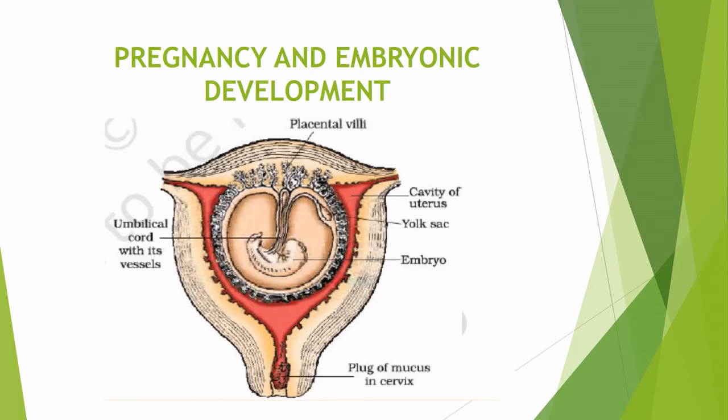Now let us look into pregnancy and embryonic development. The development of a human being can be divided into prenatal, that is before birth, and postnatal, after birth, periods. During the prenatal period, the blastocyst develops and implants in the endometrium. The first 2 months, that is 8 weeks of development, is considered the embryonic development. From 9 weeks until birth, it is called a fetus. During or after birth, it is called a newborn, a neonate, or a baby.